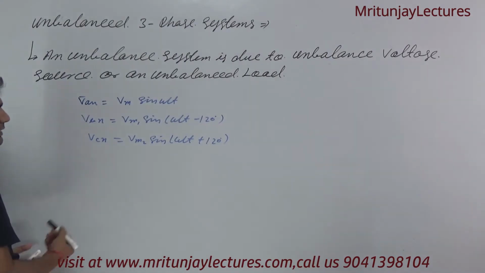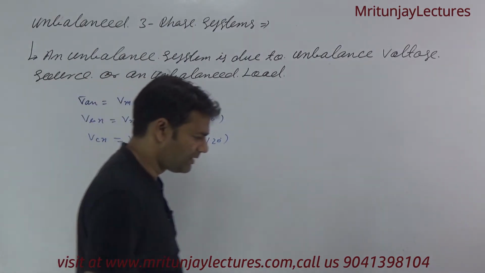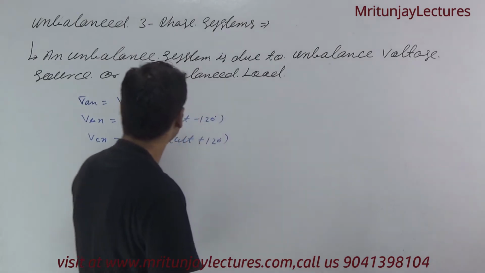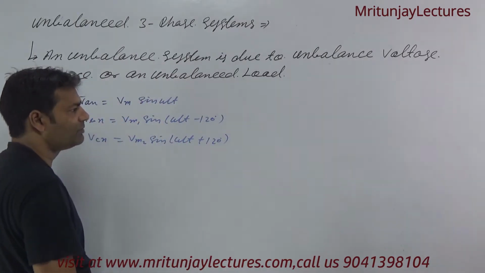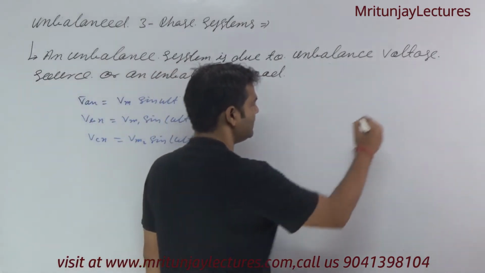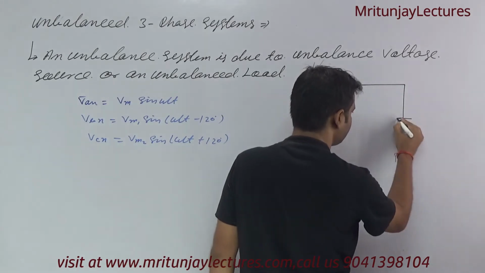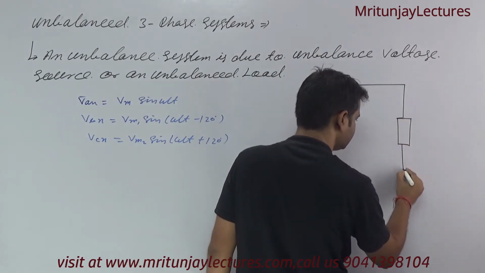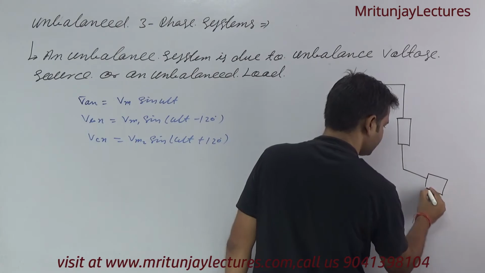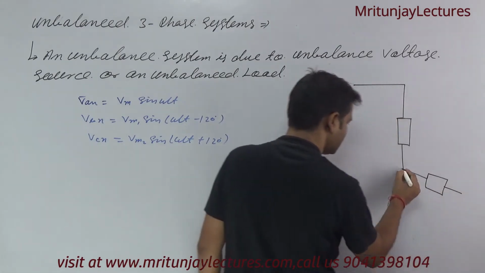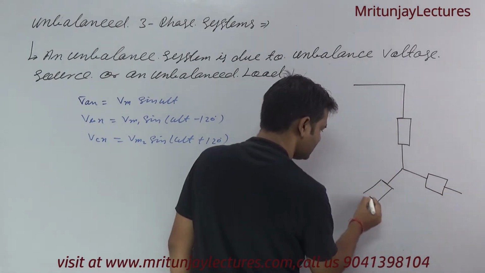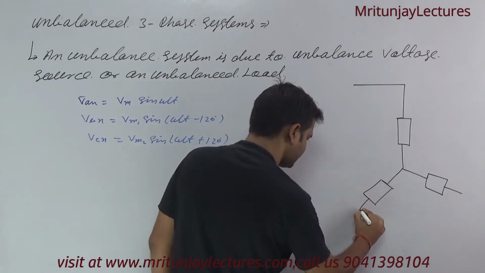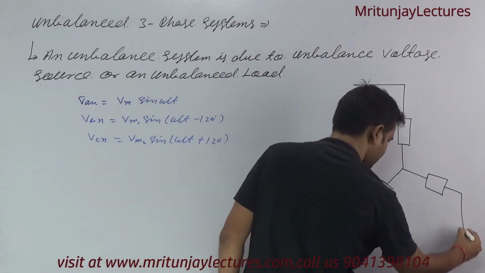Second one, what is the meaning of unbalancing load? Unbalancing load means, suppose that a star connected load is given corresponding to this one, that is unbalanced.